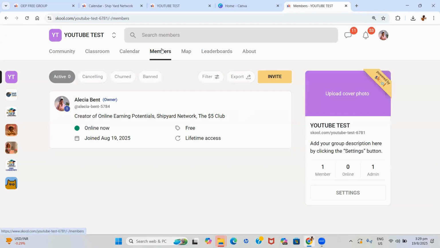Then here now, you will see all of your members. You will see if somebody's a moderator, an admin, or a regular member inside your community. You will also know when they joined your community, and it will show you if they joined on lifetime access, yearly subscription, or monthly subscription. And this is something that I will show you more information on as we go further into the video.